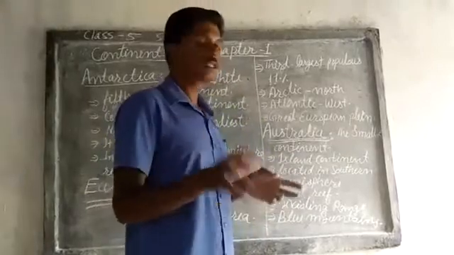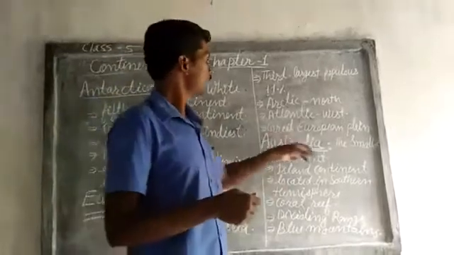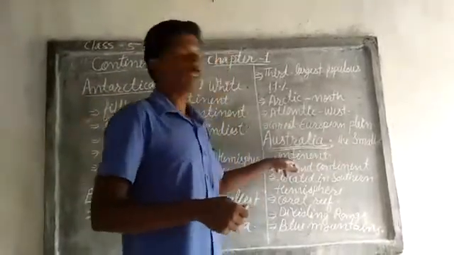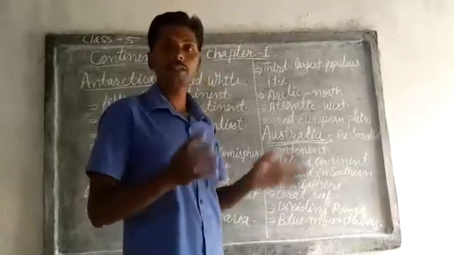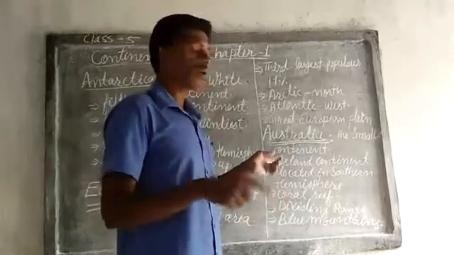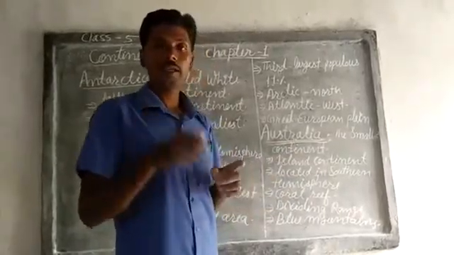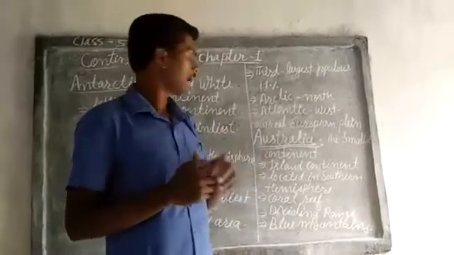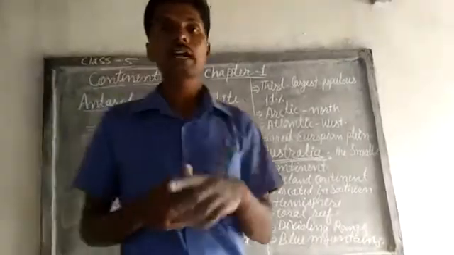So next we'll see Australia, the last continent. Australia is the smallest continent. It is very small in size. It is also known as the island continent because it is small in size.